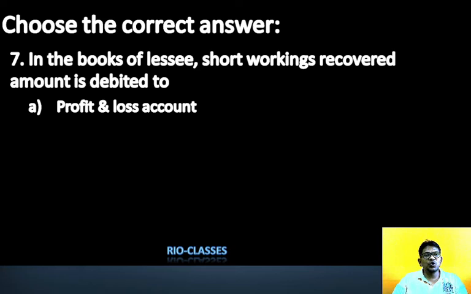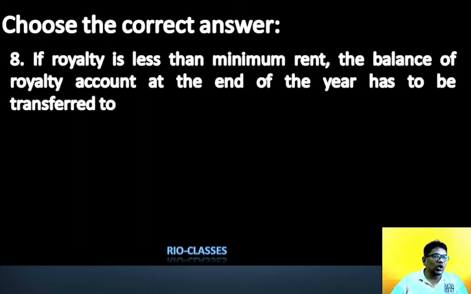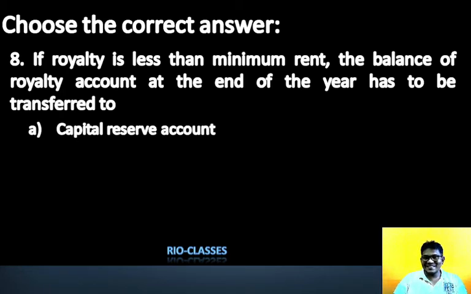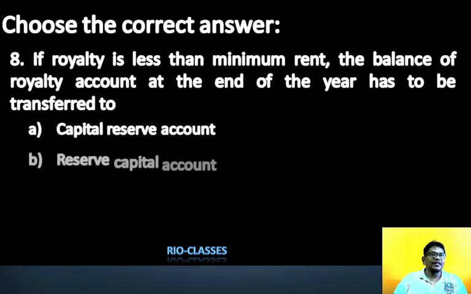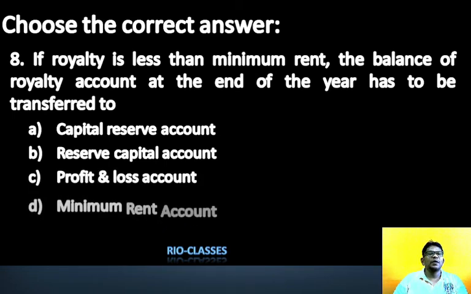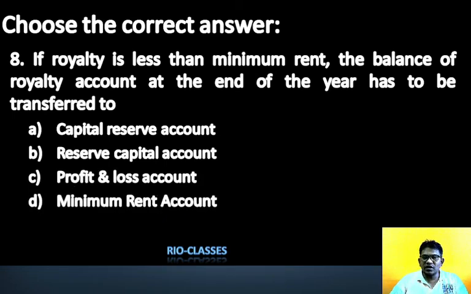Alright, next question. If the royalty is less than minimum rent, the balance of royalty at the end of the year has to be transferred. Remember here what they're asking: if royalty is less than minimum rent, the balance of the royalty account at the end of the year has to be transferred to which account, my dear student? Which account? Capital reserve account? Reserves capital? No. Profit and loss account? Minimum rent.